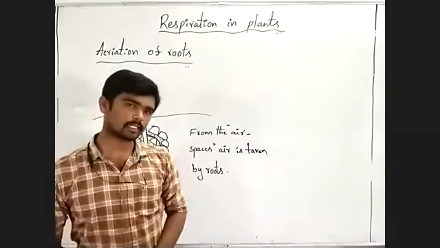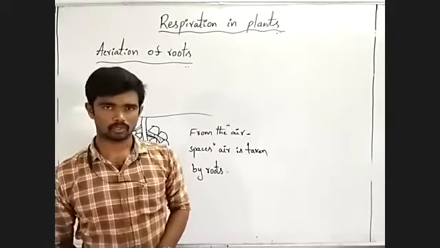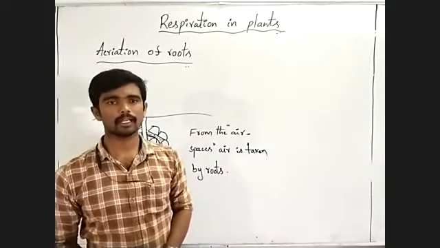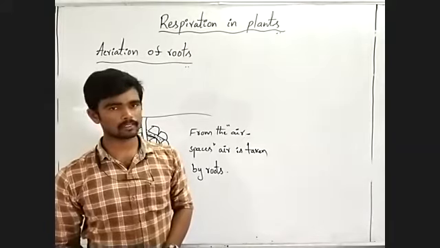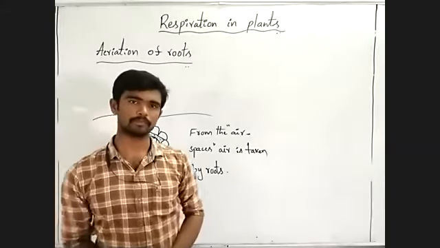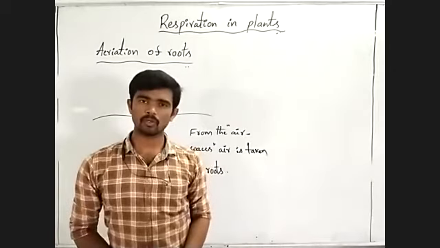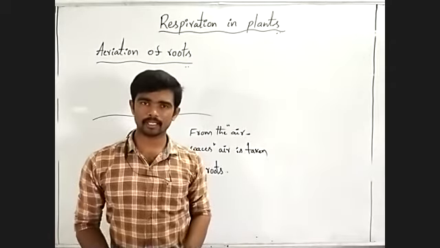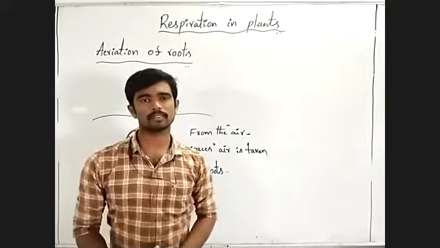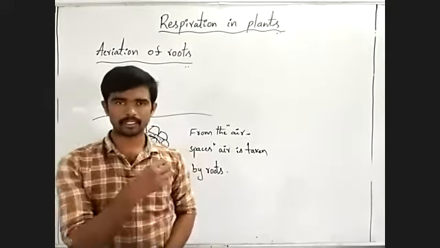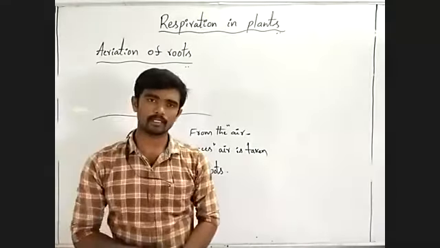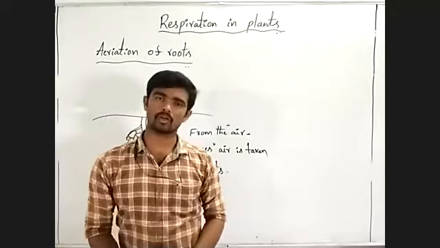In such conditions, roots cannot absorb oxygen from the soil, because oxygen or any other gas is absent in soil.